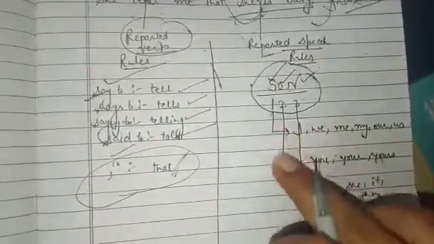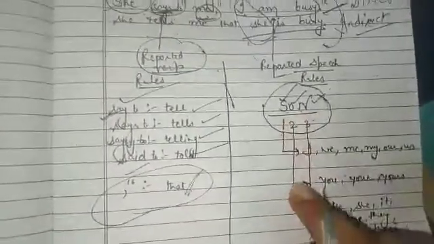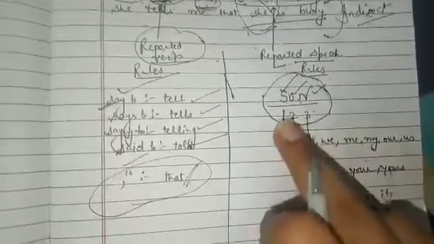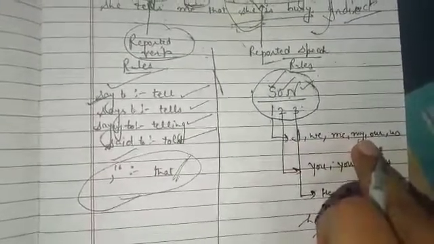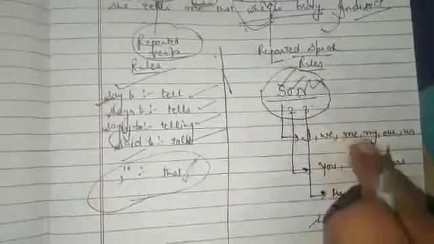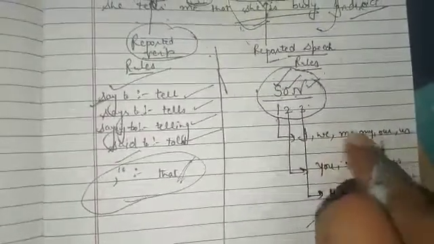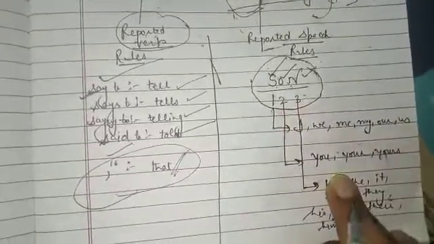And what is 1, 2, 3? 1 is first person, 2 is second person, and 3 is third person. First person is the person who is speaking. Like I am speaking now, I is first person. If more than one, we, me, my, anything related to I, we, that is first person. Second person is who is listening.